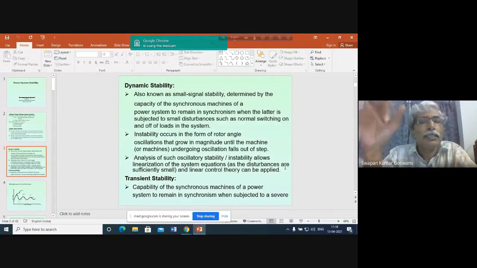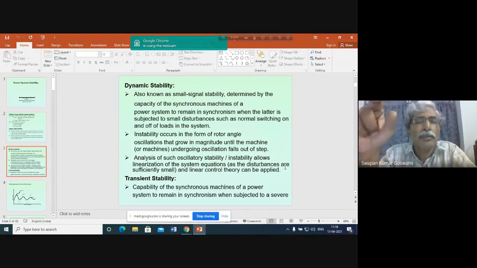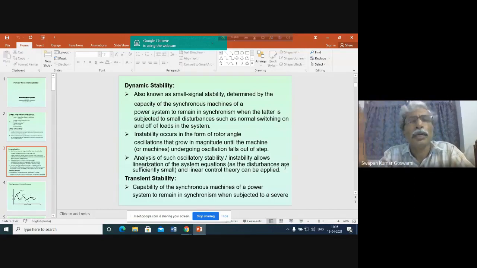So why is this happening? Because the DC generator cannot maintain the voltage, cannot supply that load. In power systems also a similar situation takes place, because the load is dynamic in nature, and most of the dynamic loads are induction motor loads. That's why voltage stability is sometimes called the stability problem of the load, and it occurs because of the induction motor load, the dynamic load of the system.